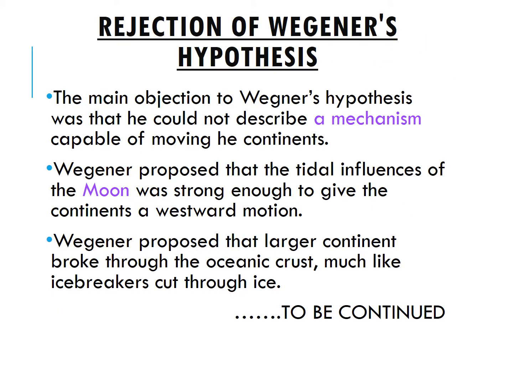So the rejection of his hypothesis. The main objection to Wegener's hypothesis was he could not describe a mechanism or a way capable of moving the continents. Wegener had a couple of theories. One was he proposed that the tidal influences of the moon was strong enough to give the continents a westward motion, which is not true, so that further rejected his hypothesis. And Wegener proposed that larger continents broke through oceanic crust much like icebreakers cut through the ice, which again was untrue. So because he couldn't explain the mechanism of how they moved,